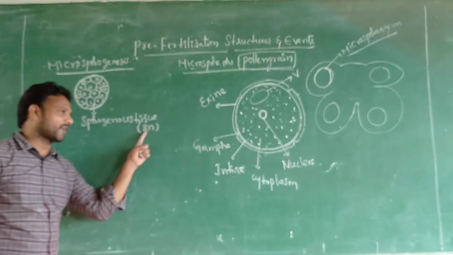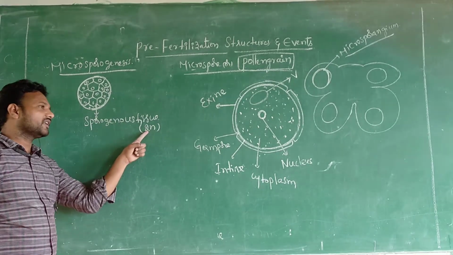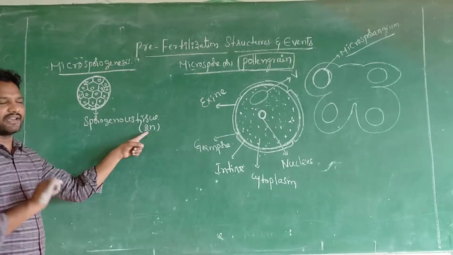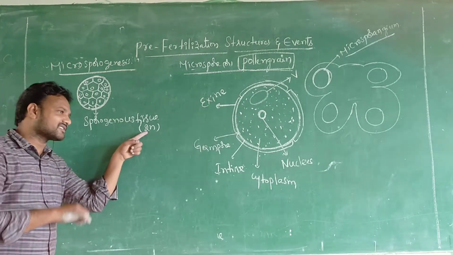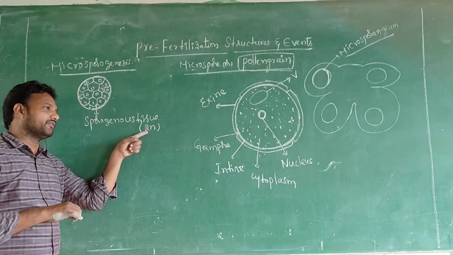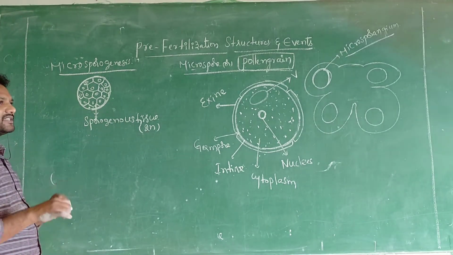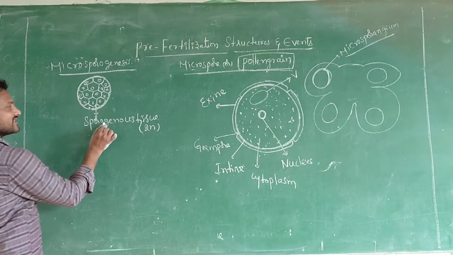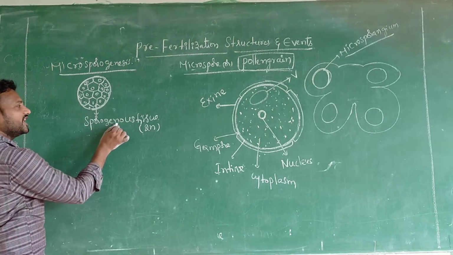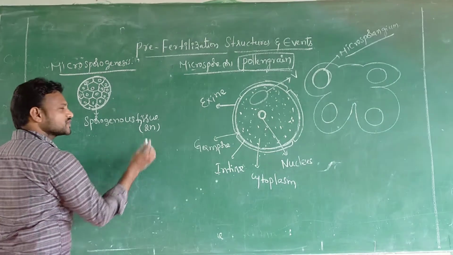Haploid is only N. For example, three is triploid, four is tetraploid, five is pentaploid. Like that is the ploidy. So what is the ploidy of sporogenous tissue? This is 2N.